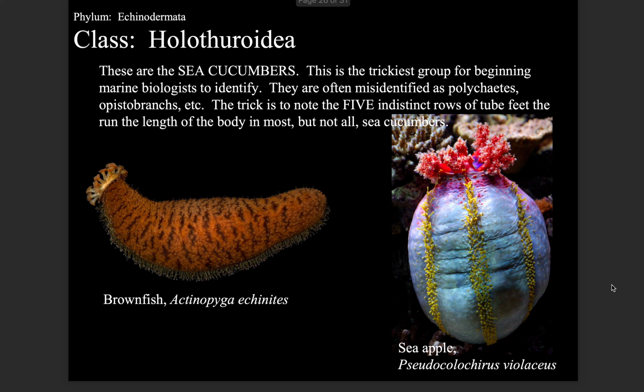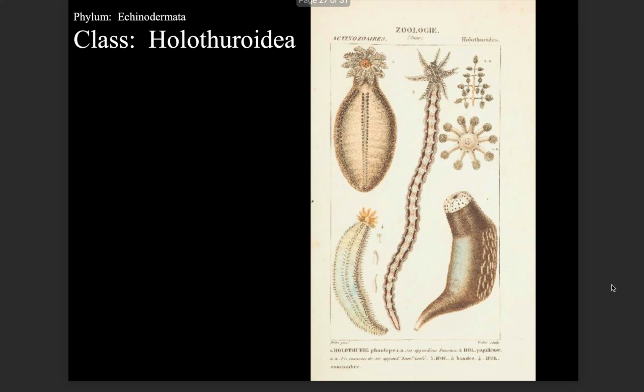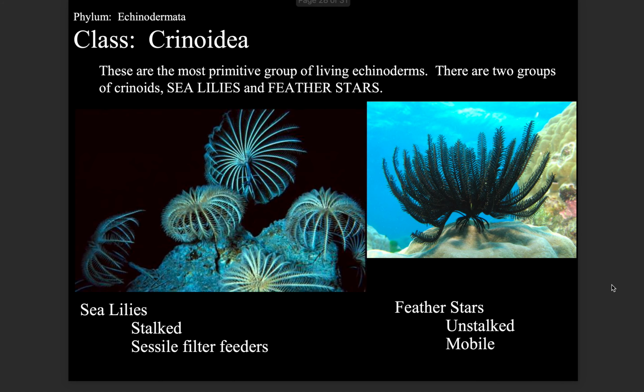These are the sea cucumbers. This is the trickiest group for beginning marine biologists to identify. They are often misidentified as polychaetes, opisthobranchs, etc. The trick is to note the 5 indistinct rows of tube feet that run the length of the body in most, but not all, sea cucumbers. Sea apple, Pseudocolochirus violaceus.